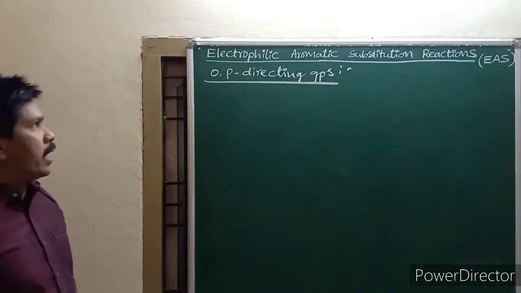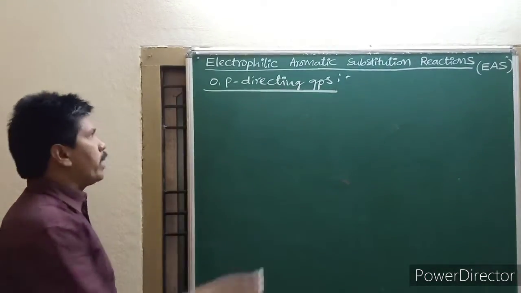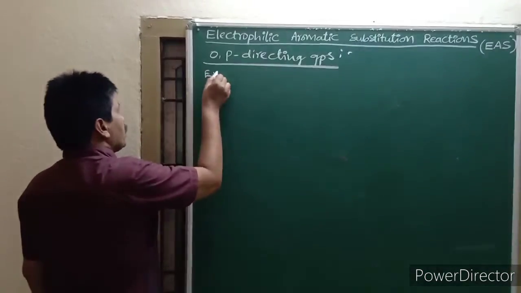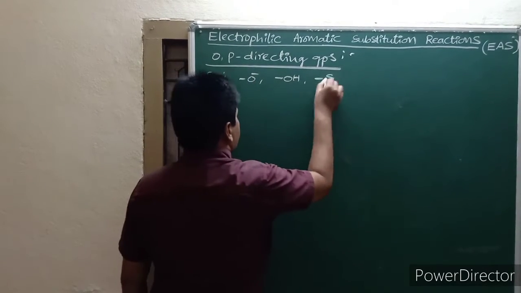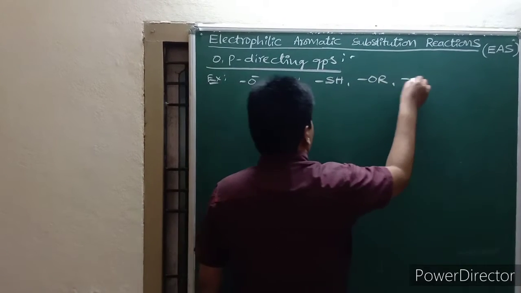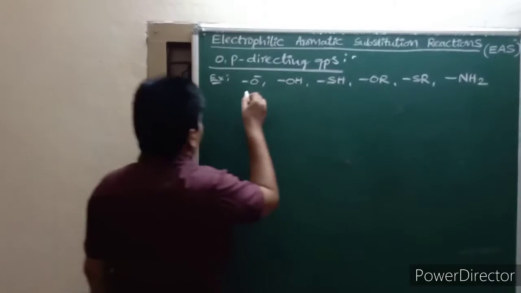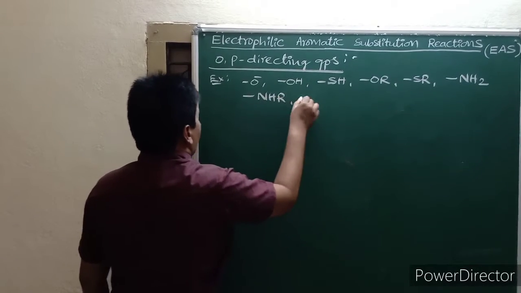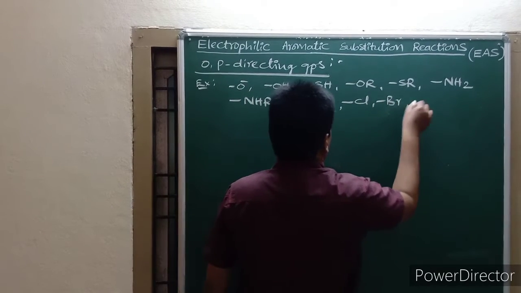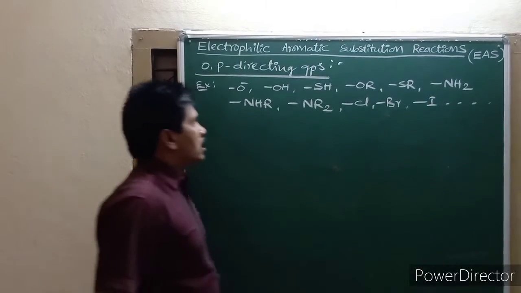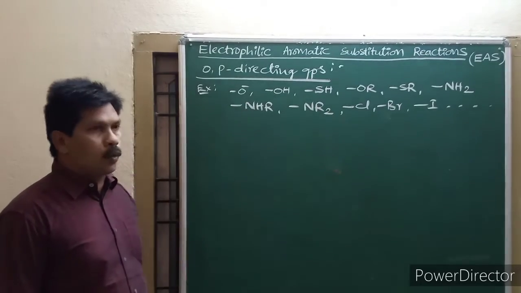Examples of these ortho-para directing groups, which show positive inductive effect and positive mesomeric effect, are O minus, OH, SH, OR, SR, NH2, NHR, NR2, and chlorine, bromine, iodine, etc. These are ortho-para directing groups and also activating groups.